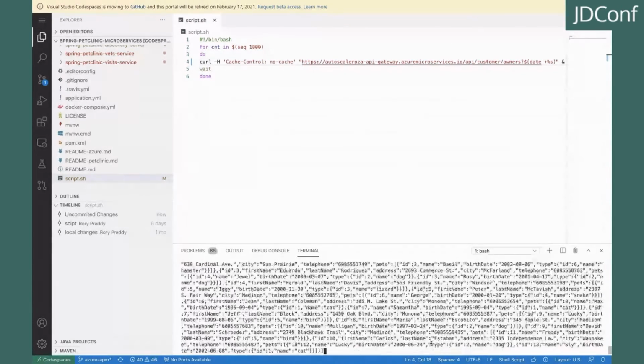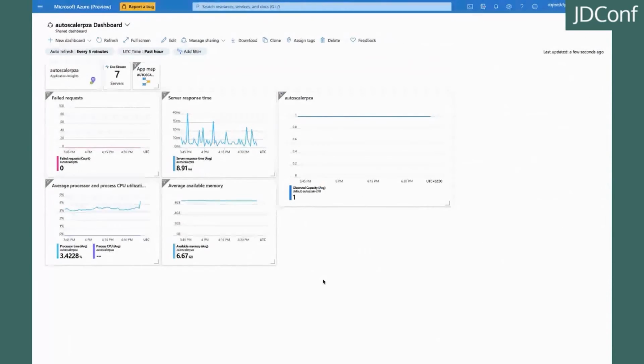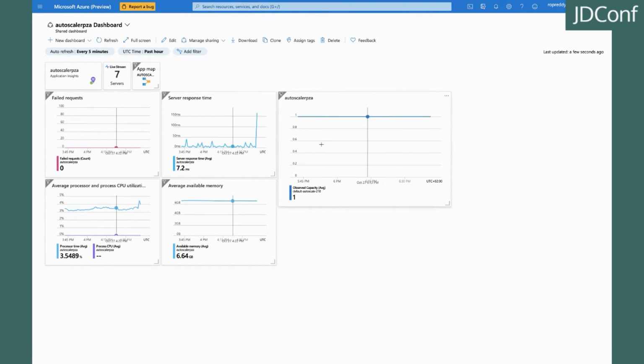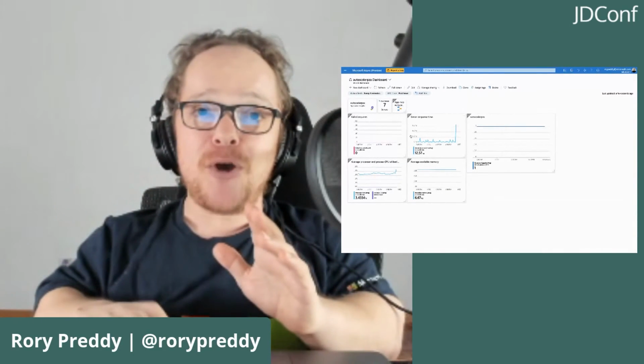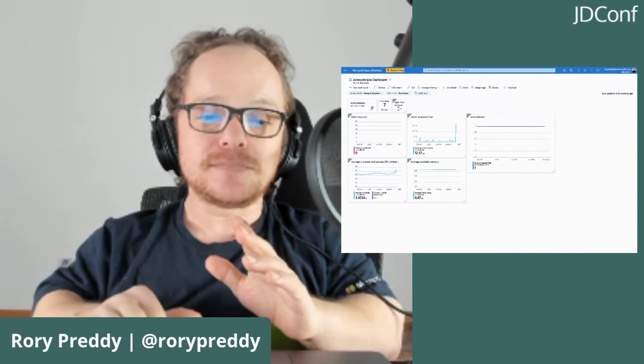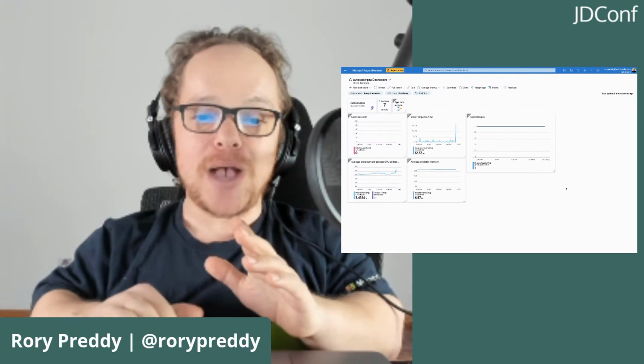And we'll come back to the demo when we've finished on our slides. And we can see here my server response time, and everything kind of is nice and neat. We're going to come back to it here, and I've got 7 servers. And what I'm expecting to see is that my observed capacity count will spike up. My server response time won't actually spike up that much. No failed requests. My CPU time will remain stable, and also my available memory. And that's the end of our session. We're going to come back to our demo and see, hopefully I broke something. Actually, no, I'm kidding. Hopefully I didn't actually break something. And then we'll come back to our demo.